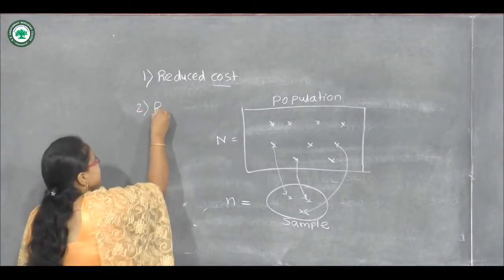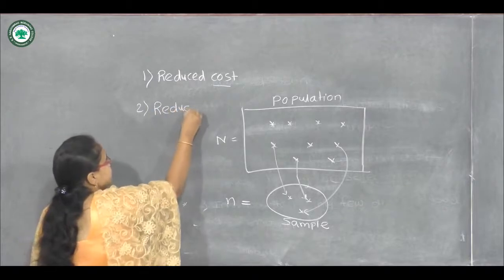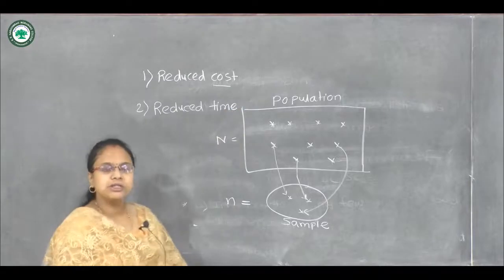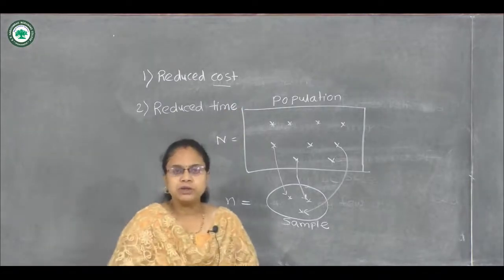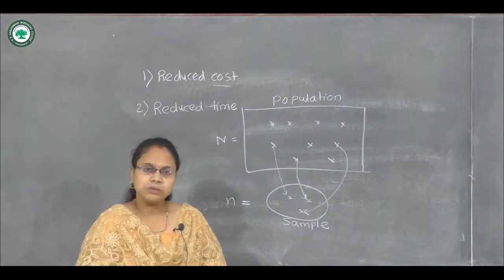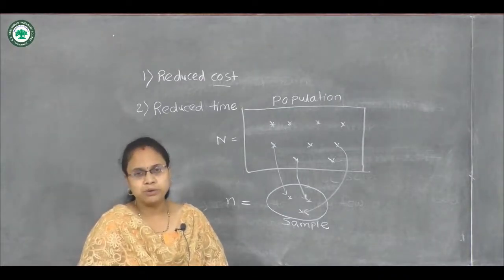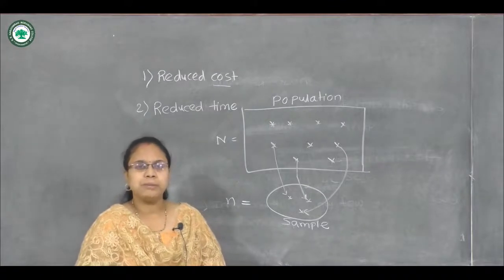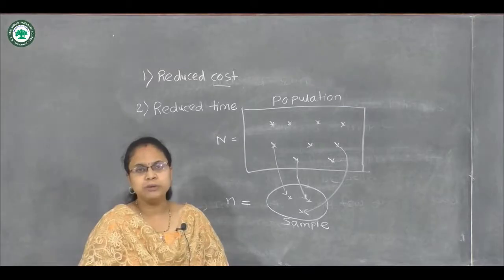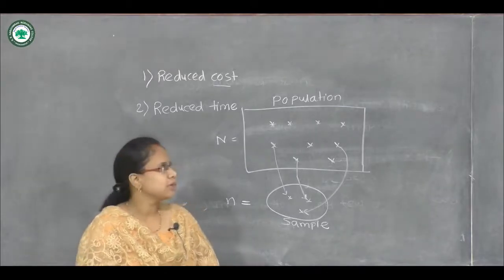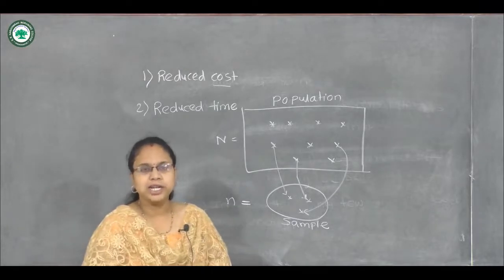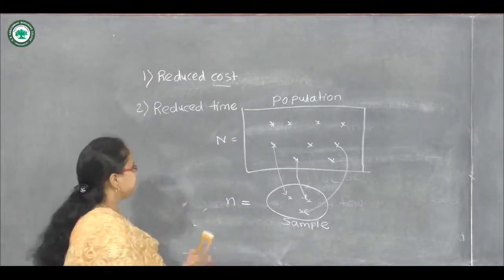The second is reduced time. As we know, in the census method, the study of all objects takes a large amount of time. But in the sampling method, only a few individuals or objects are to be studied. That's why our time is reduced, and in a short period we can take the sample.